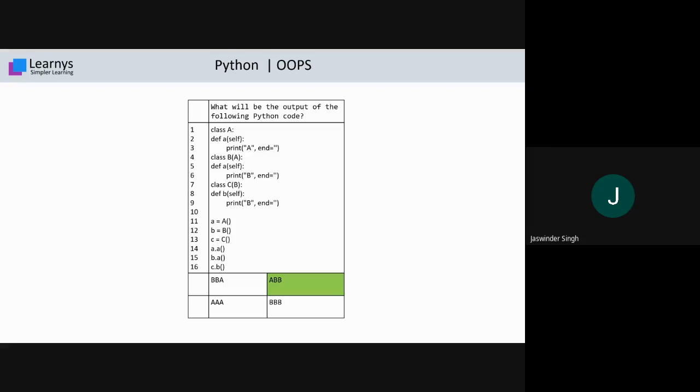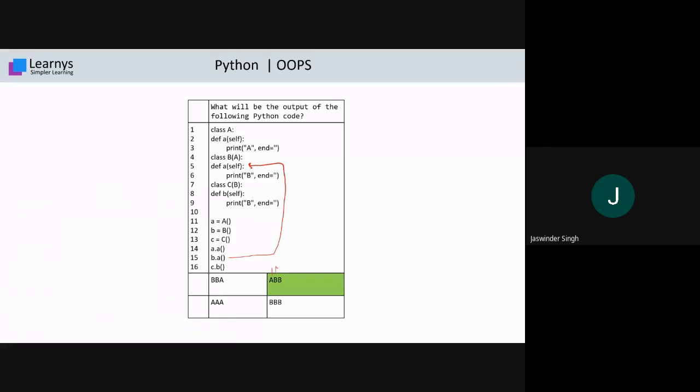But once you reach statement number 14, that is a.A, it means the function of class A will execute. Inside this function you have one print statement, that is A. So it will print this A. Now at statement 15, we call b.a. That b.a is called, so it will jump to b's definition. So we have here b, so it will print b.